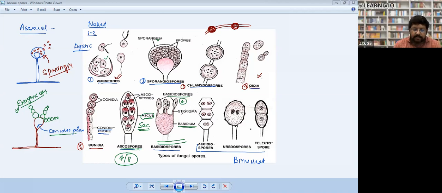They are non-motile exospores. Full stop. They have club-shaped structure.